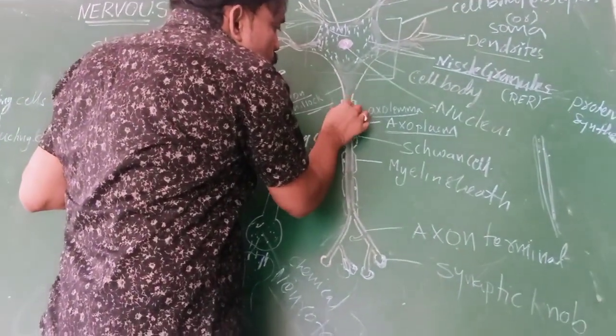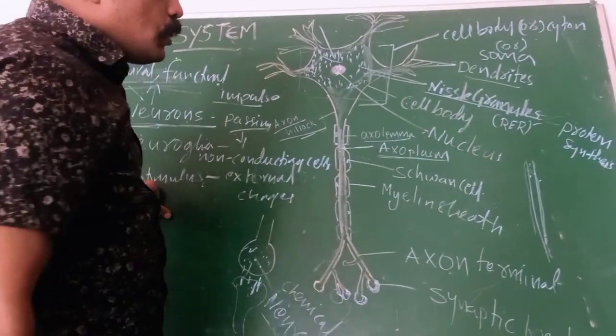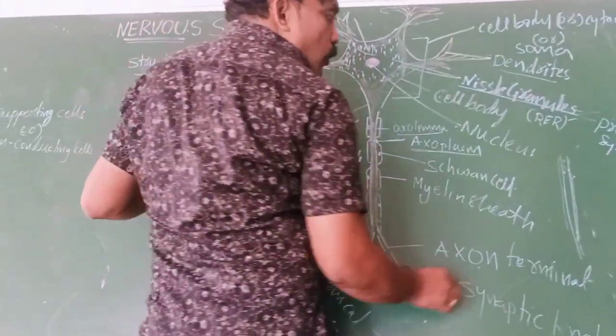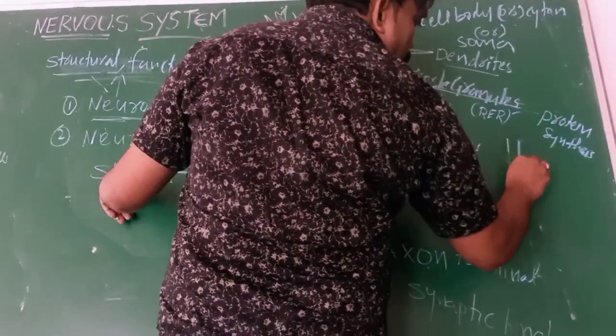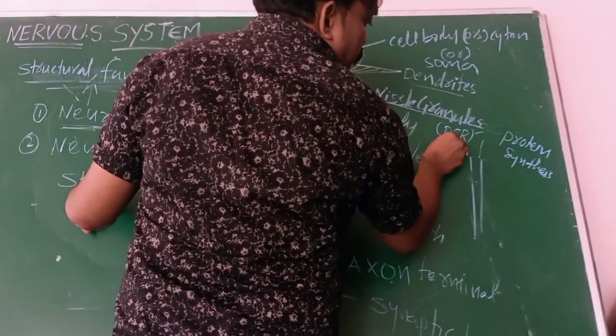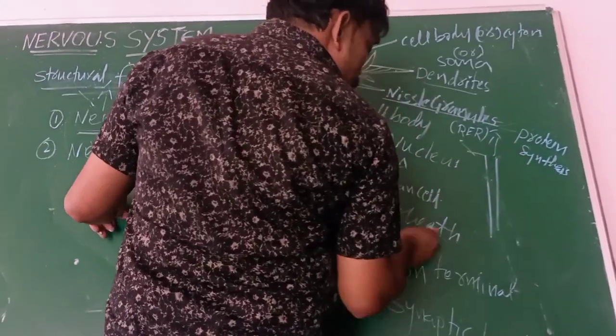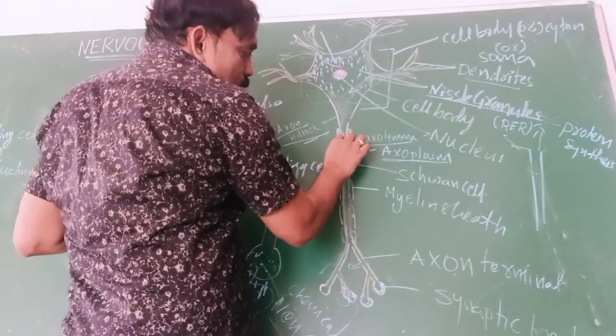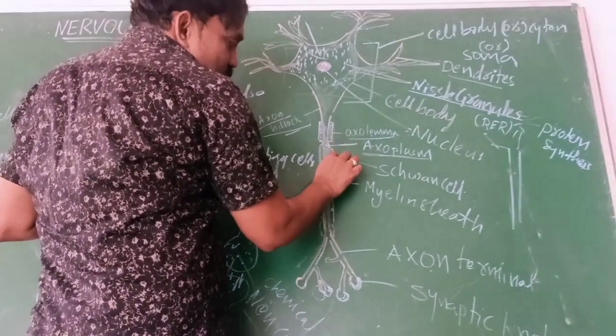Okay, and if you observe, some axons are covered with what? Myelin sheath, Schwann cells. Some axons are not covered with anything; simply the axon is present. But some axons are covered with what? Myelin sheath, Schwann cells. These are the lipid cells.